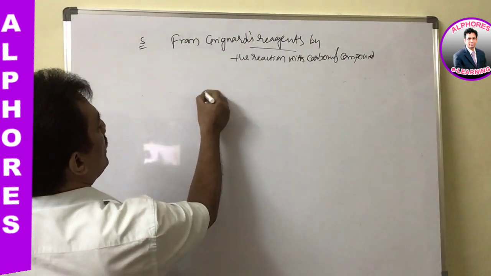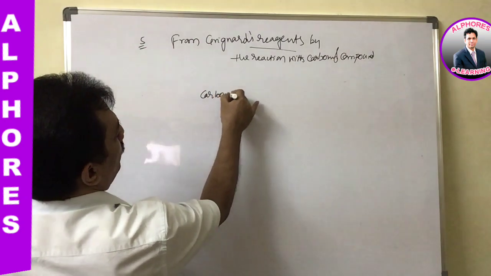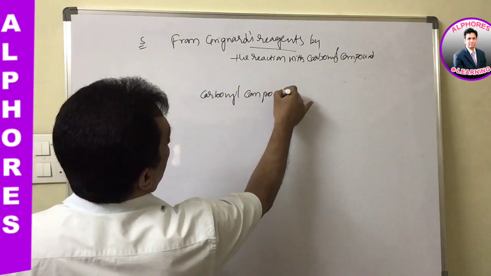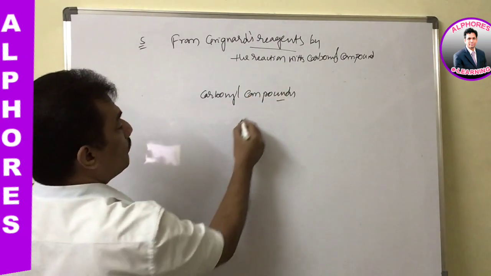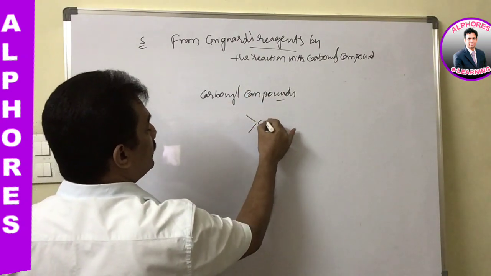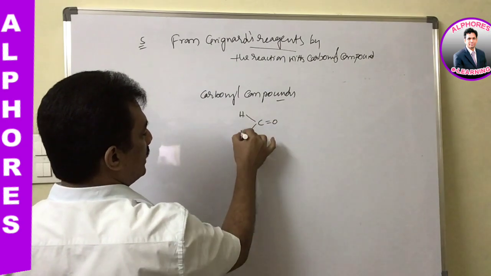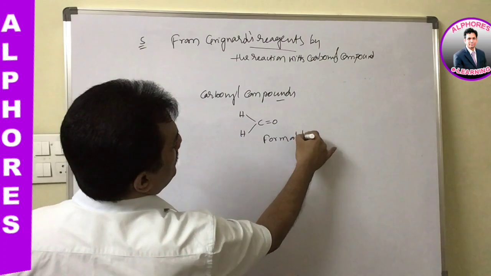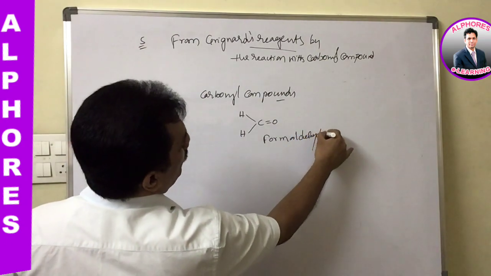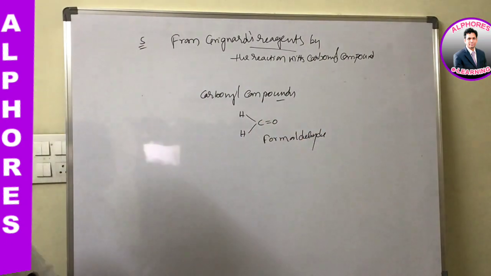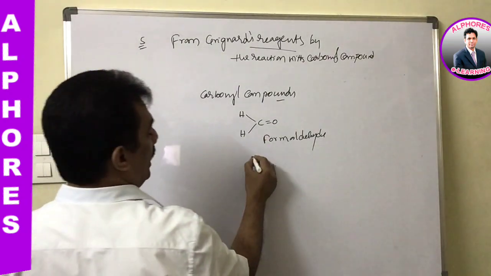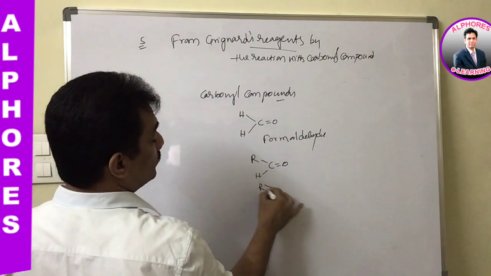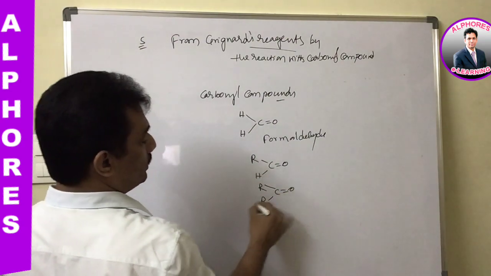Carbonyl compounds where these Grignard reagents can attack are of three kinds, actually two kinds, but for convenience I am giving three. This is formaldehyde. Formaldehyde is a special kind because both valencies of carbon are saturated with hydrogen only, and then other aldehydes, and then ketones. These are the three types.